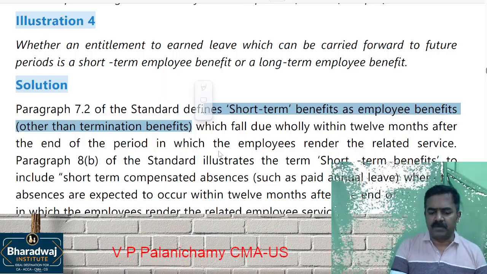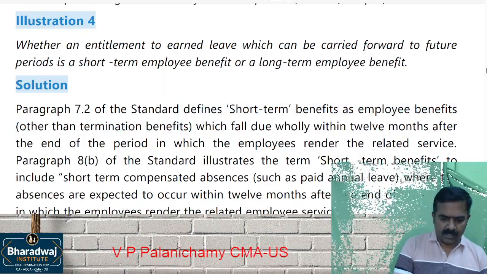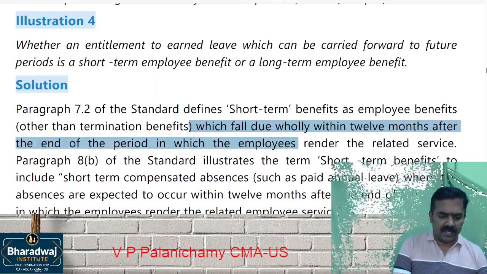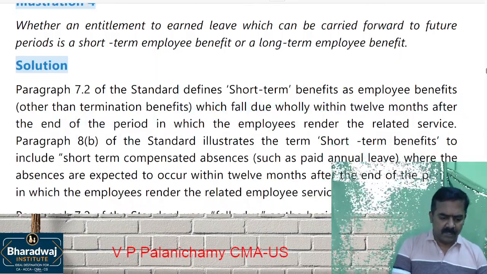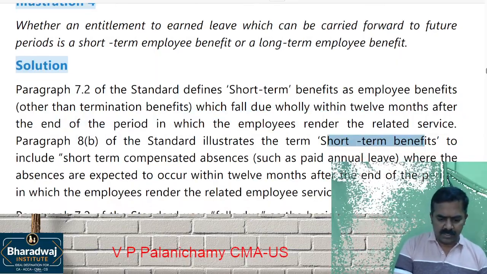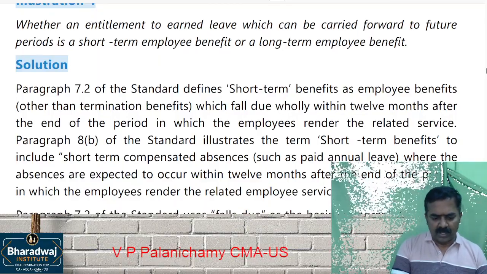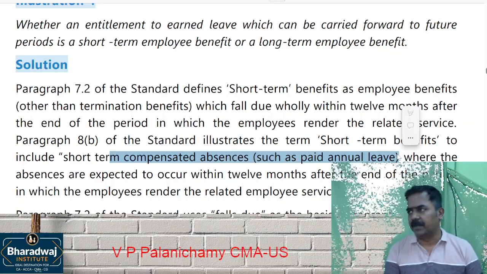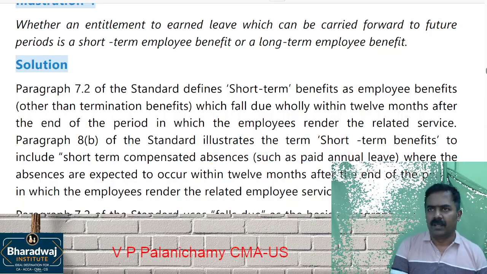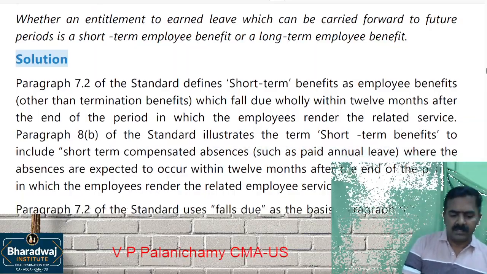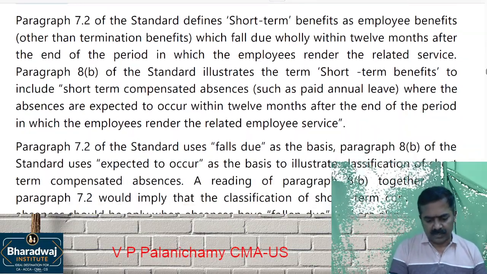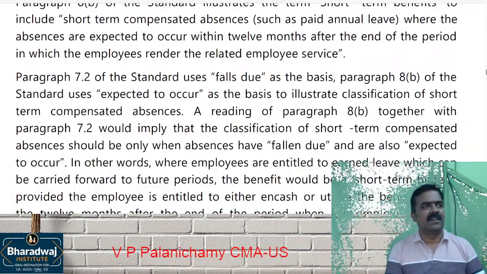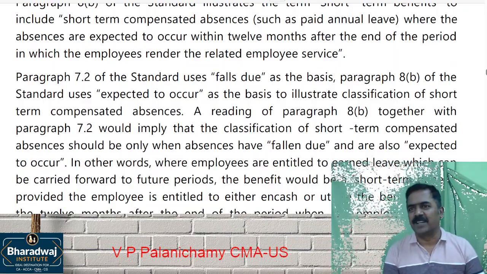Other than termination benefits, we call it as which one? Short-term benefit, which is falling due within what? 12 months after the end of the period. Okay, so that is what is called as which one? Short-term benefit. So compensated absences, that is nothing but earned leave. Compensated absences is nothing but which one? Earned leave. That will come under which one? Short-term benefits.